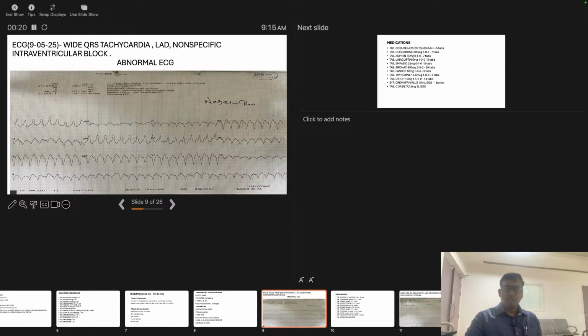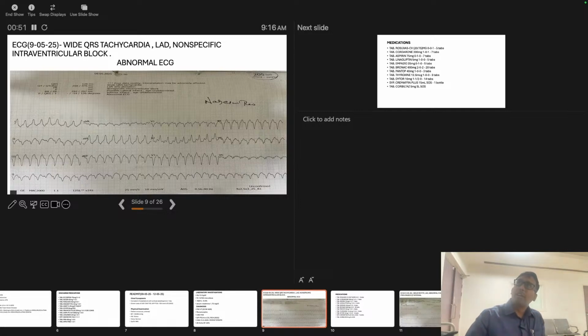The first lead, V1, is the most important lead for identifying the location. Right versus left. If you are getting RBB, it is from the right. If it is LBB, it is from the left. Sorry, RBB it is from the left, and LBB is from the right. Is it clear? Whatever ventricle is involved, the opposite bundle branch block pattern will come.